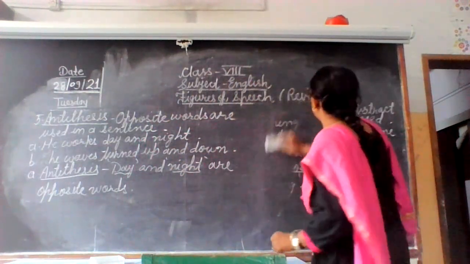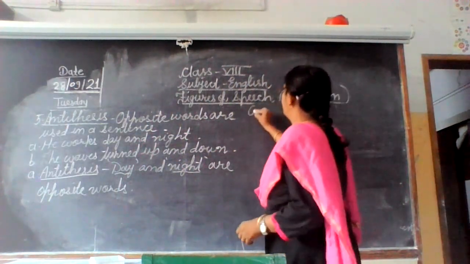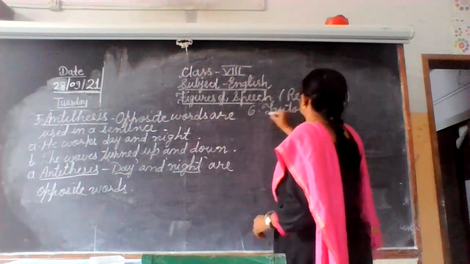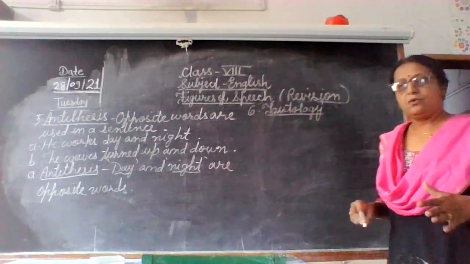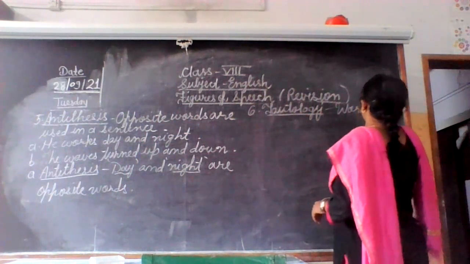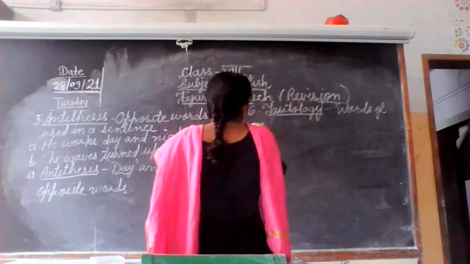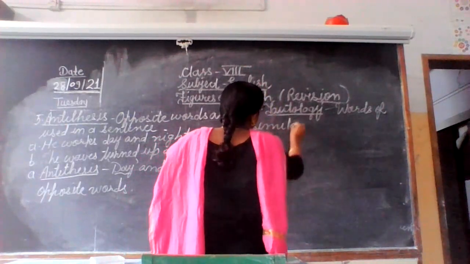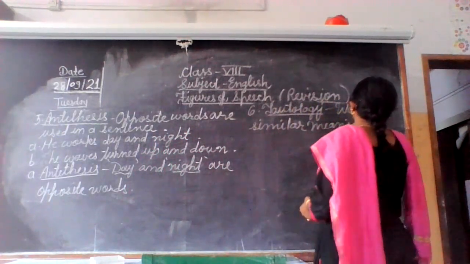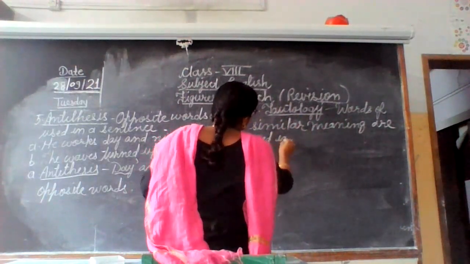Next figure of speech you will do is just opposite to antithesis. So it is tautology. Okay, same it is. So words of similar meaning. Yes, many times we use it. We repeat the meaning of those words. Words of similar meaning are used in a sentence.